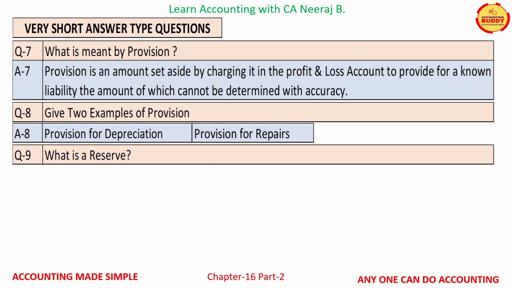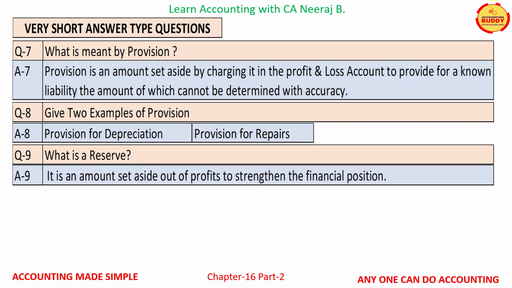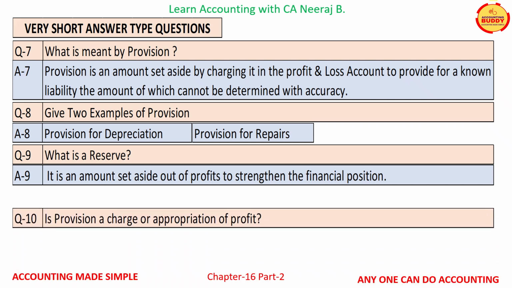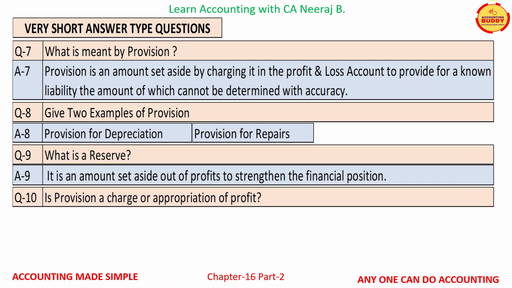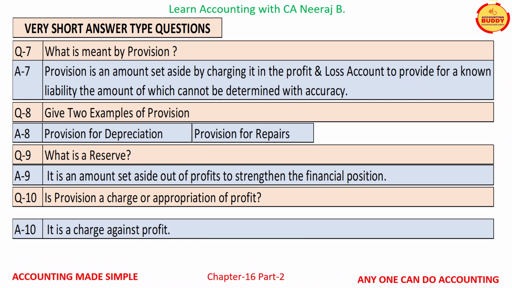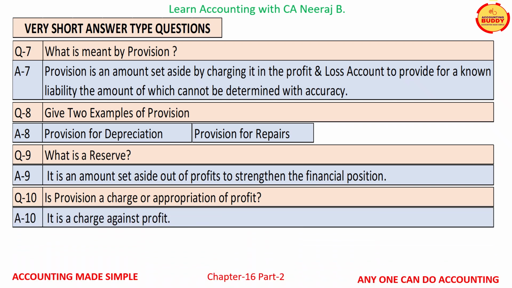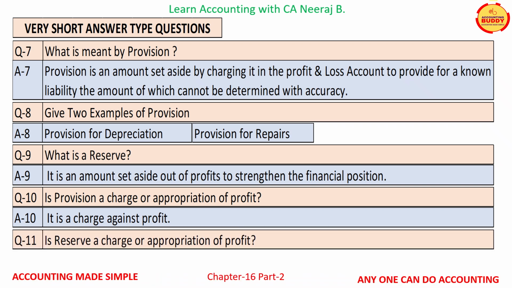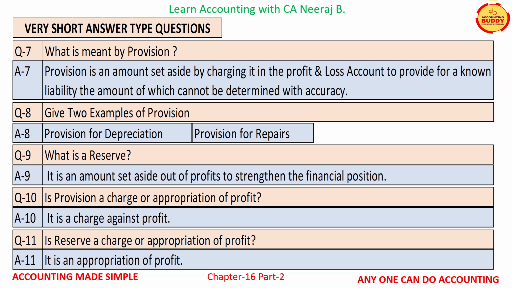Question number 9 is, what is a reserve? And the answer is, it is an amount set aside out of the profits to strengthen the financial position. Question number 10, is provision a charge or appropriation of profit? And the answer is, it is a charge against profits. Question number 11, is reserve a charge or appropriation of profit? And the answer is, it is an appropriation of profit.